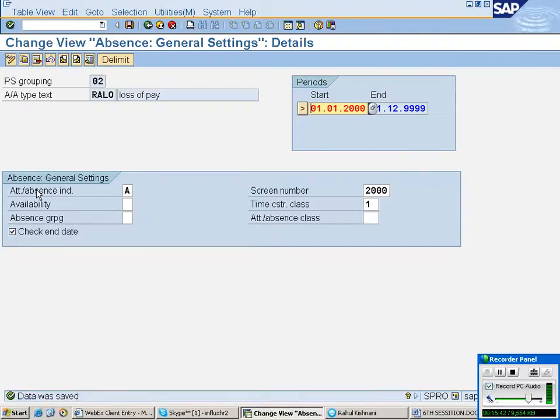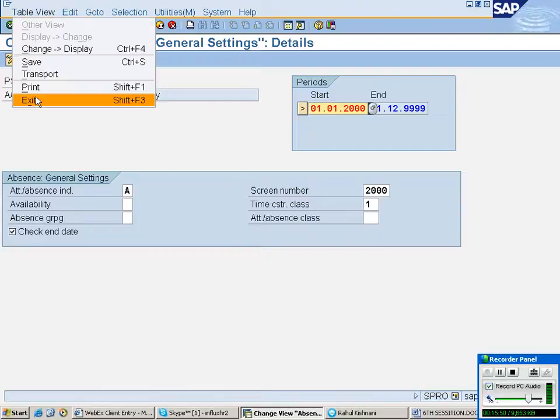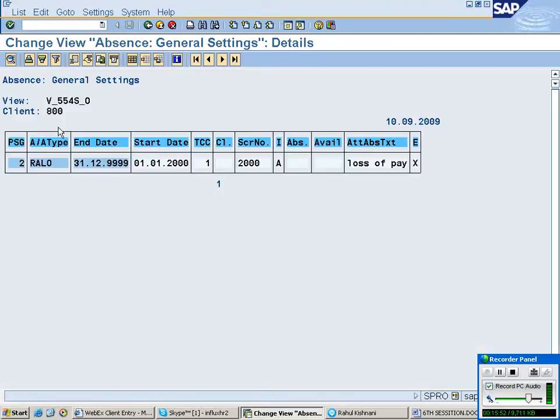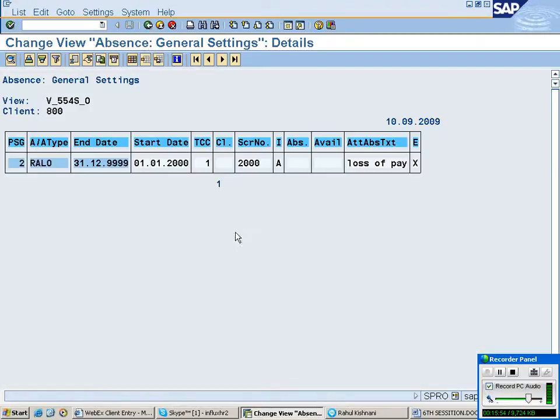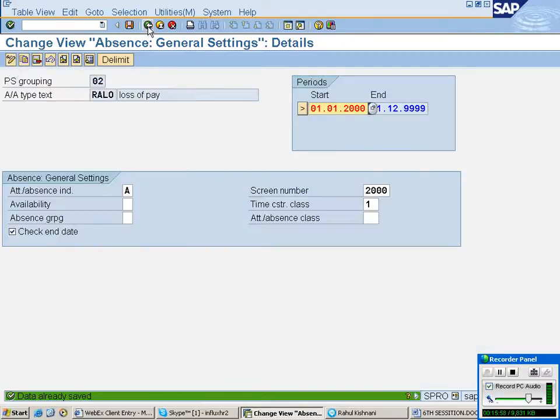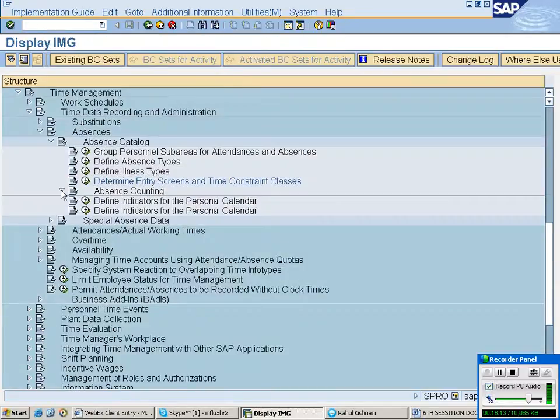Come back. Mr. Rahul ji, you have to concentrate on table names, as I told you, because in real time scenarios this is important. If you go to the table and click on print, you will get the table name also here. V_5546_O. So definitely there is a question: what is the difference between paid and unpaid absence? This is the difference. 3 number. Okay? Next.